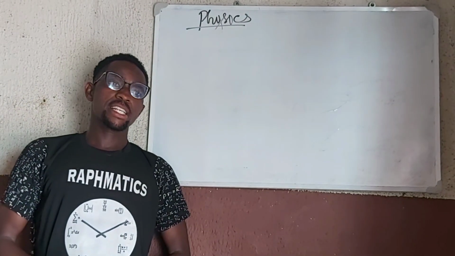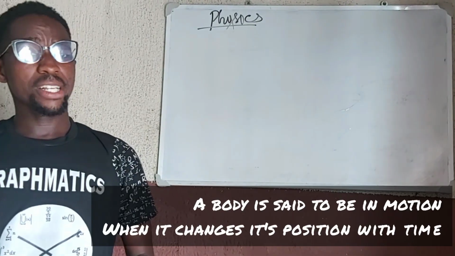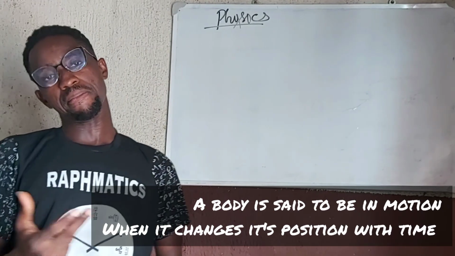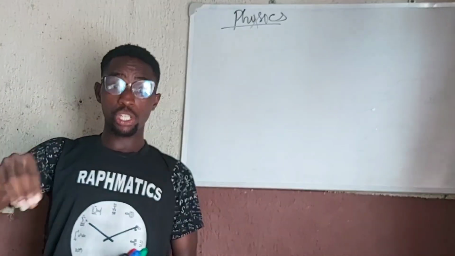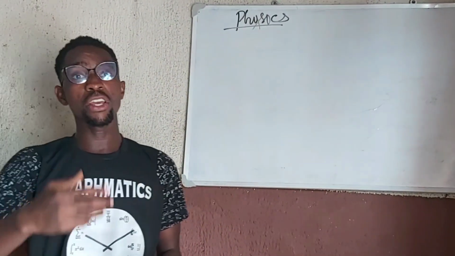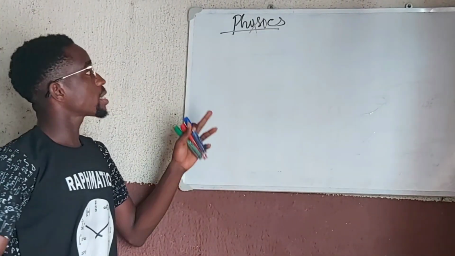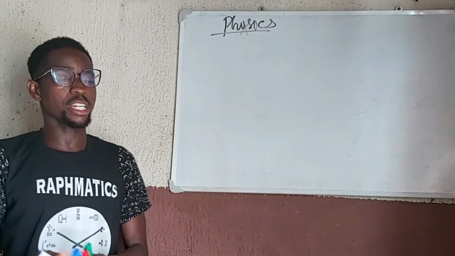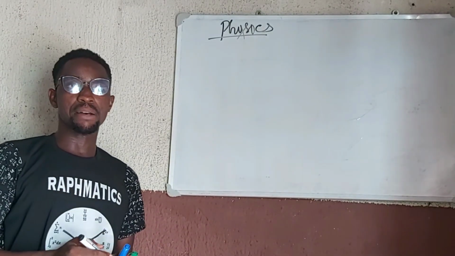In this study of kinematics, we are going to meet the following terms. First, what is motion? A body is said to be in motion when that body changes its position with time. So when a body is changing where it is positioned, its location, as time changes, that body is said to be in motion. That's just the definition. The terms that we are going to meet under this kinematics, which is the study of motion without considering the forces responsible, are very fundamental terms, like